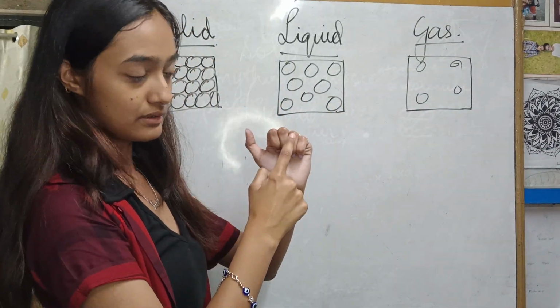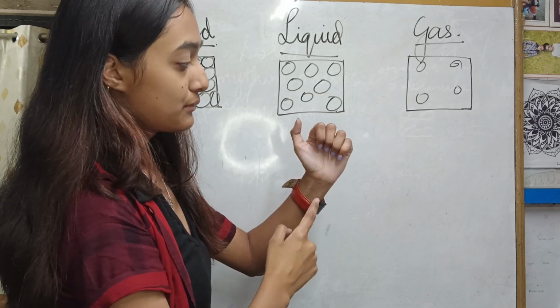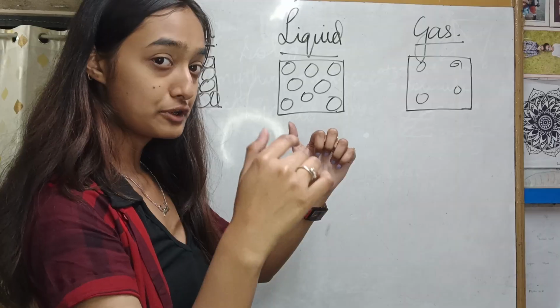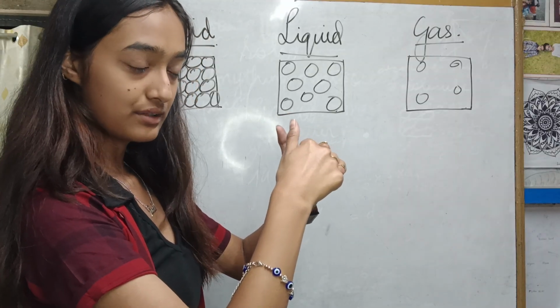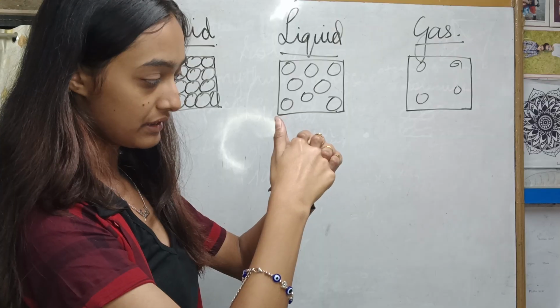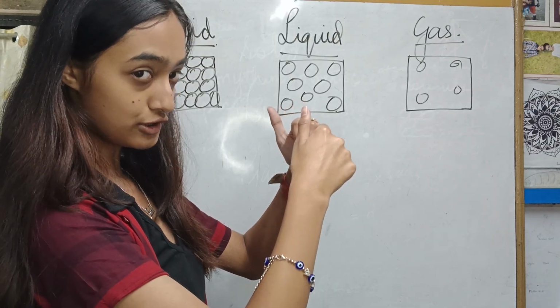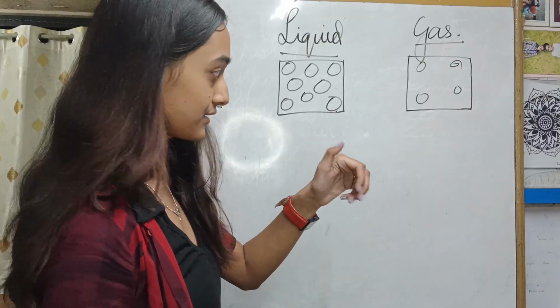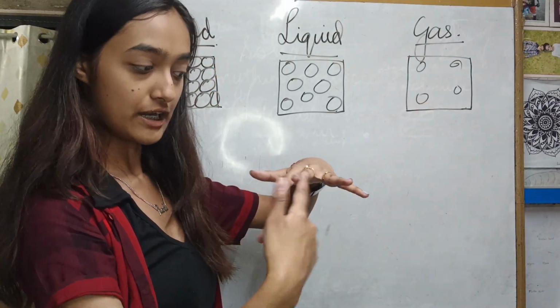Imagine these are the molecules, okay? In solid, they were this tight. In liquids, maybe they are like this. So that's why when you put your hand, it goes inside. It goes from here. And suppose you want to poke from here, then the molecule moves. Again, you want to poke from here, then the molecules move like this. Understood? And in gas, the molecules are very far away from each other.